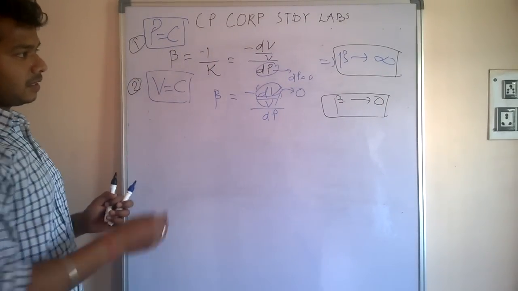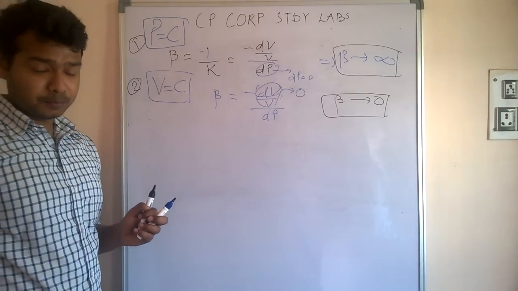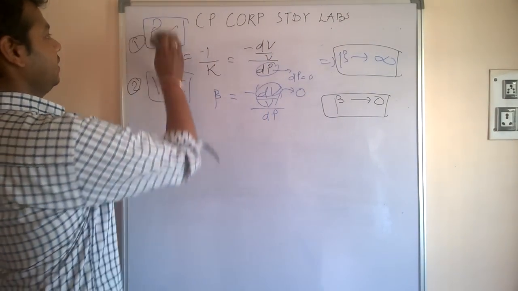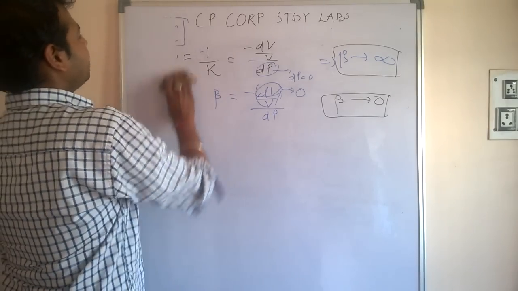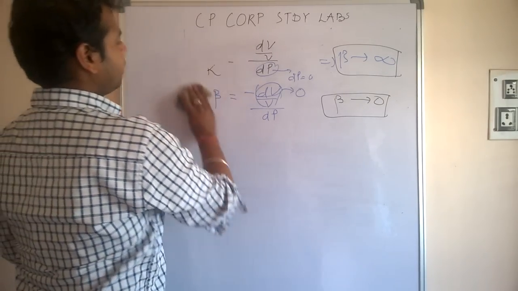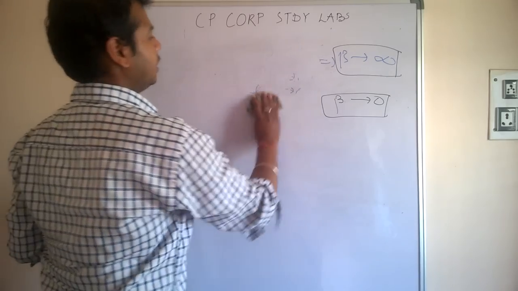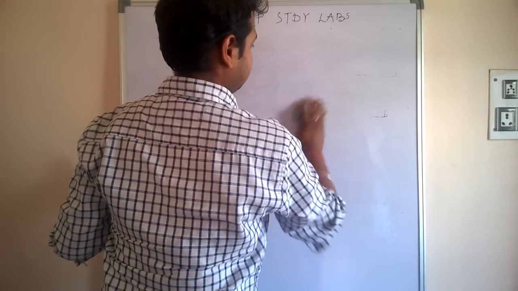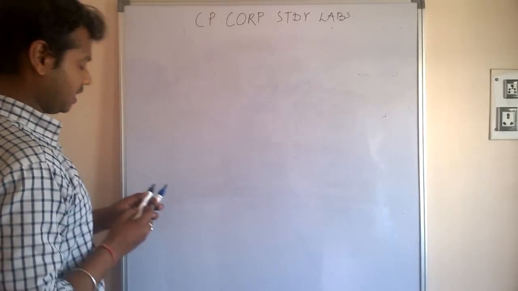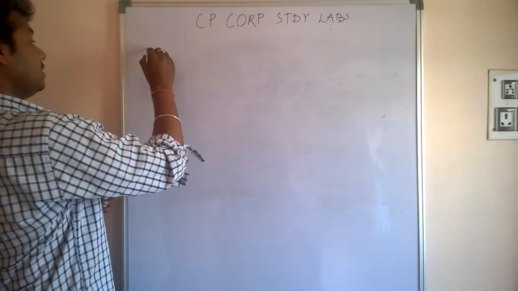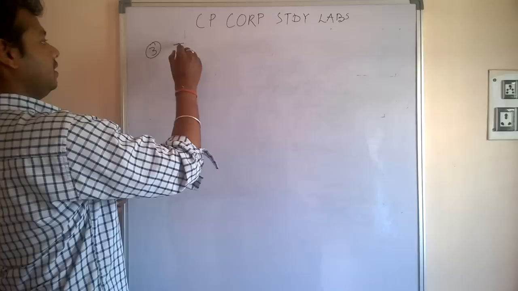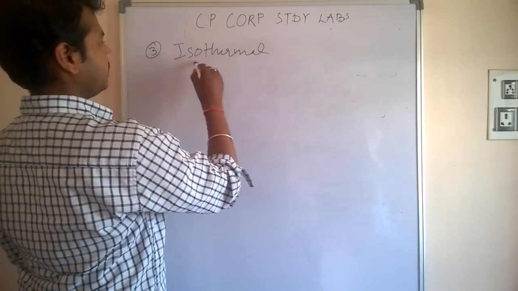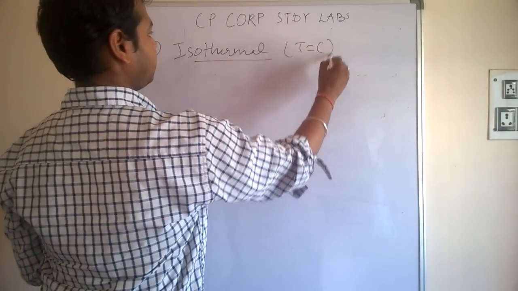Now for the isothermal and adiabatic, we have to prove the value of beta. For pressure constant and volume constant, the value of beta will be infinity and 0, but for isothermal it is completely different. Isothermal, temperature constant.